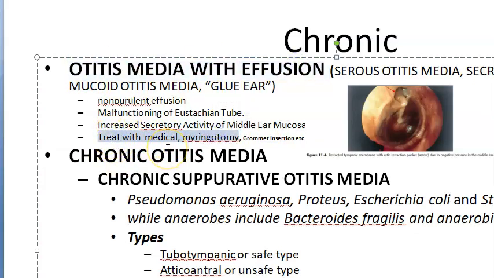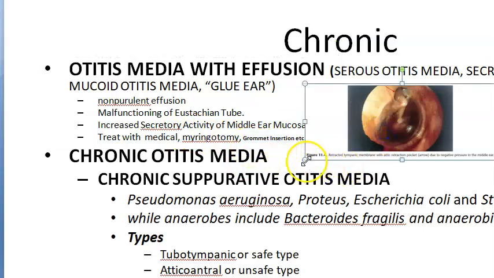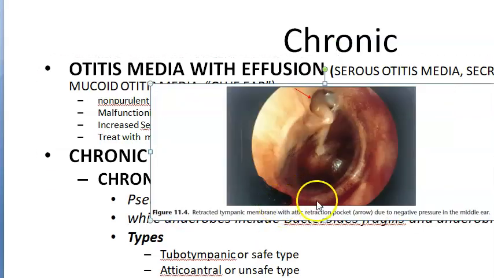Then how will you treat this? You will treat it medically. Or you can do a myringotomy again, cut open the tympanic membrane, and then they will insert a grommet and leave it so that it can keep draining. So this is glue ear. You can see a retracted tympanic membrane with an attic retraction pocket due to negative pressure. But basically this is glue ear, right?